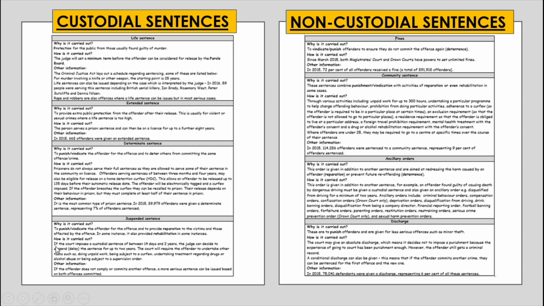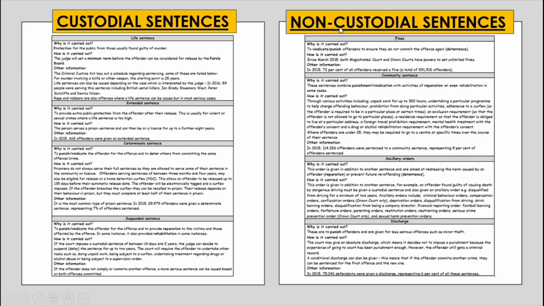How is it carried out? If the court imposes a custodial sentence of between 14 days and 2 years, the judge can decide to suspend or delay the sentence for up to 2 years. The court will require the offender to undertake other tasks, such as doing unpaid work, being subject to a curfew, undertaking treatment regarding drugs or alcohol abuse, or being subject to a supervision order.